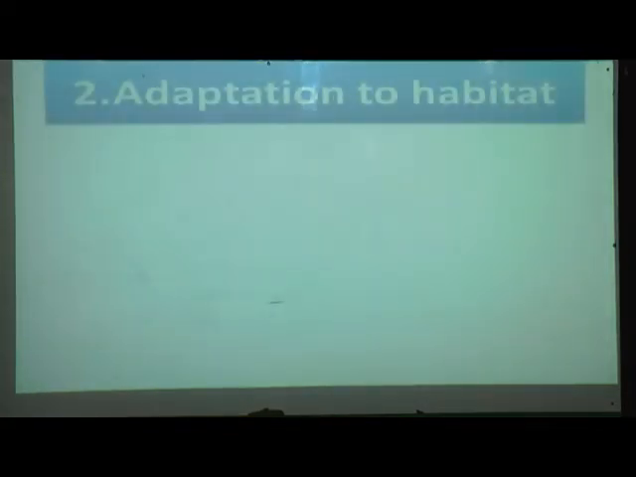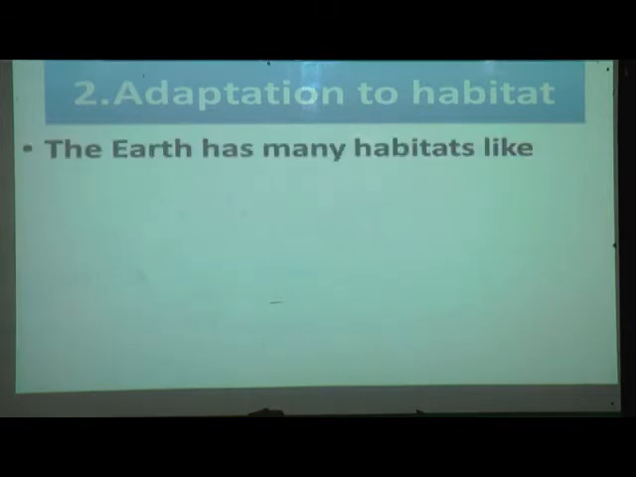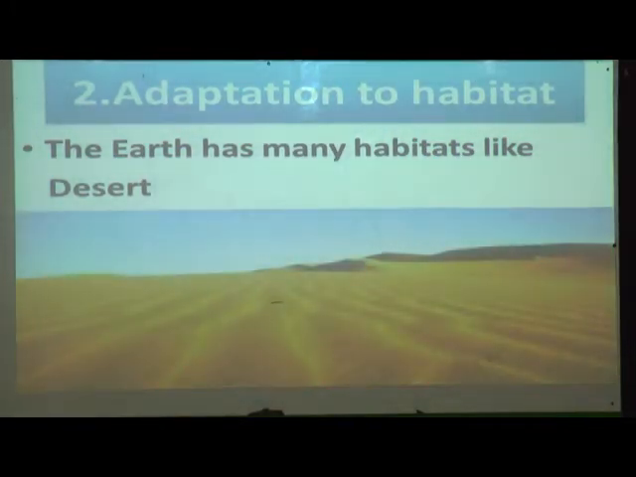So our second point is adaptation to habitat. Now we are going to learn how they are adapted to their habitats, means how they are adapted to their environment. The earth has many habitats. Yes, the earth has many places. For example, desert. Yes, we can find the desert on the earth.